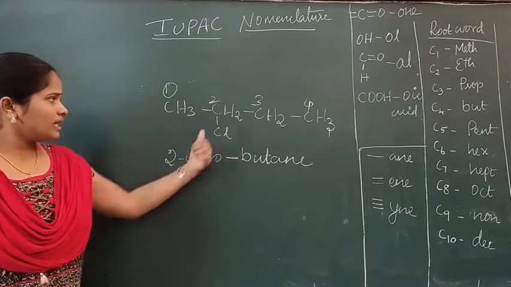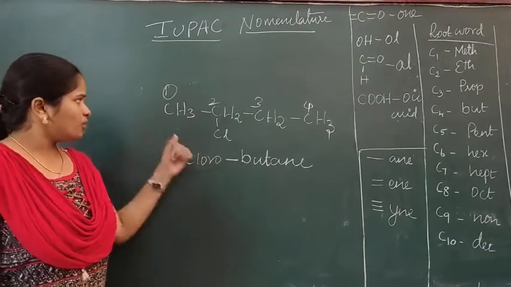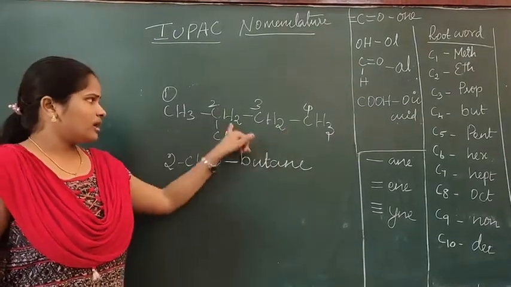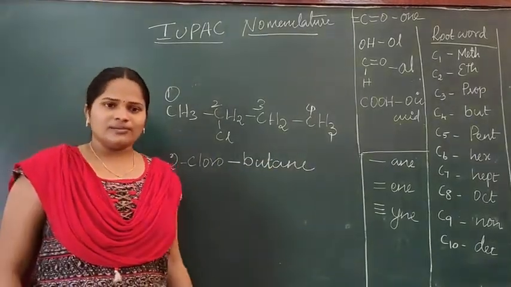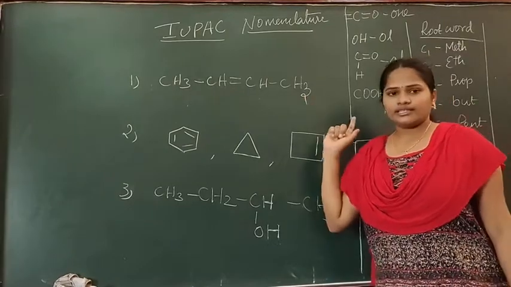Okay, now the second carbon has chlorine, so 2-chloro. We have 4 carbon, so but. All the bonds are single bonds, so 2-chlorobutane. That's all. Clear?